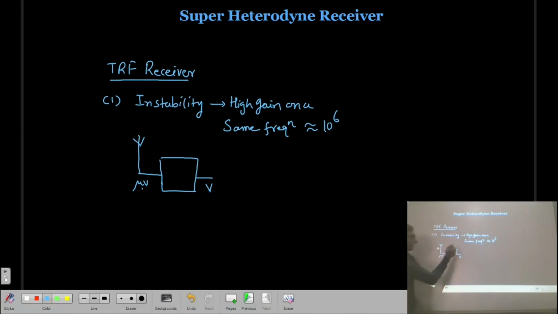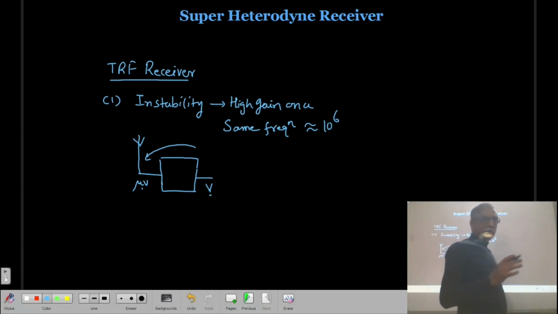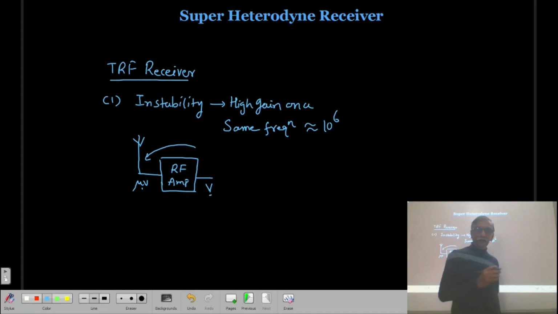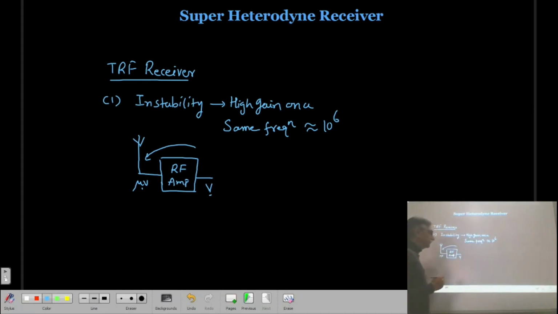So what will happen? If there is some kind of feedback, and due to this higher voltage there is a small radiation, then this small radiation will be picked up by the antenna, and the same signal is going to enter the radio. Due to this, sometimes the RF amplifier we use, here we have two stages of RF amplifier, may be converted into an oscillator. That is the instability of the receiver.